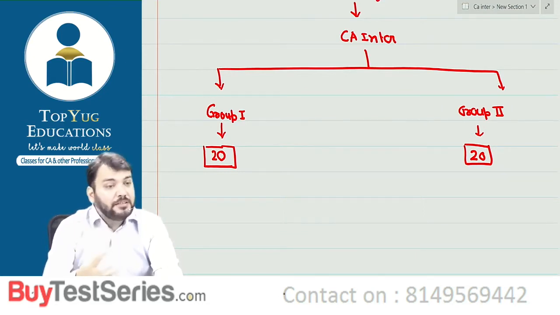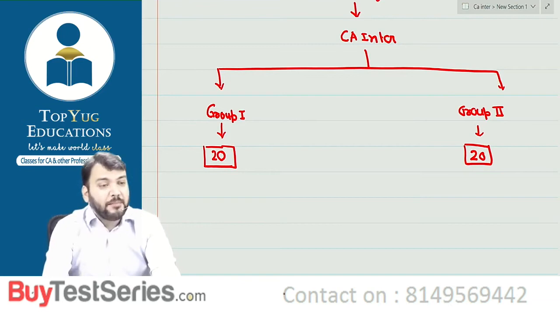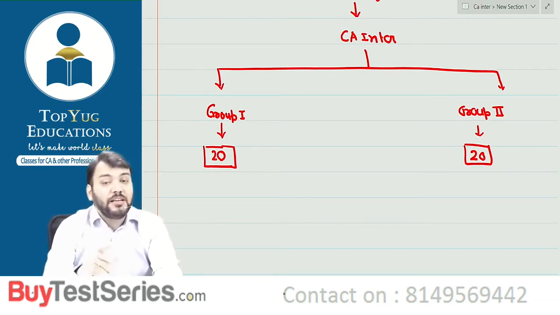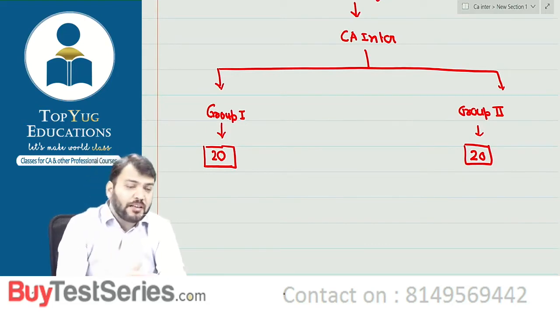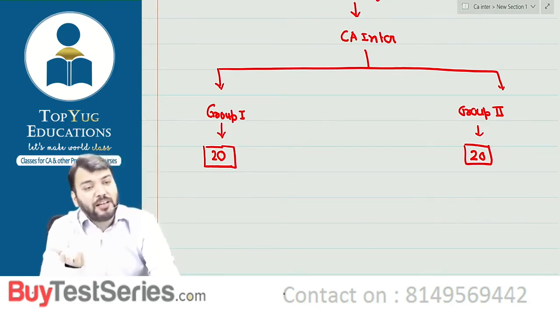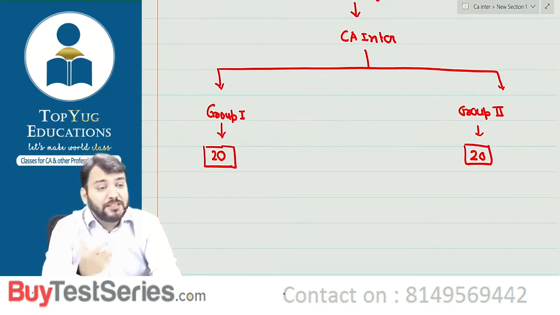Correct. It means they passed the CA Inter examination without the knowledge of accounting standards. This can happen because out of 80 marks also it is very easy to score 40 marks in accounts. It's very easy to score 40 marks in accounts. So it might happen you are passing the exam, but what will happen in CA Final?